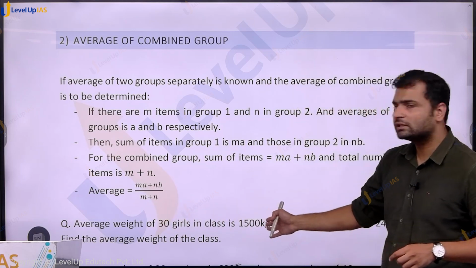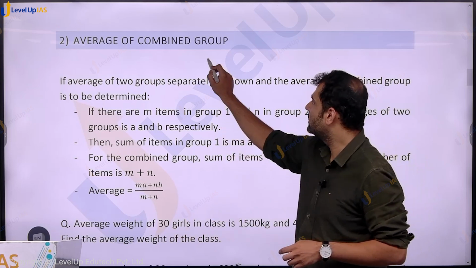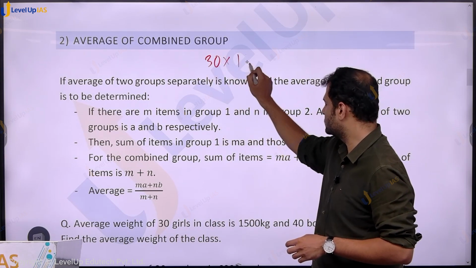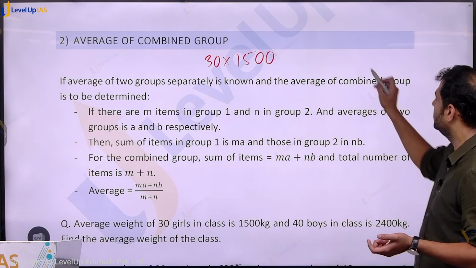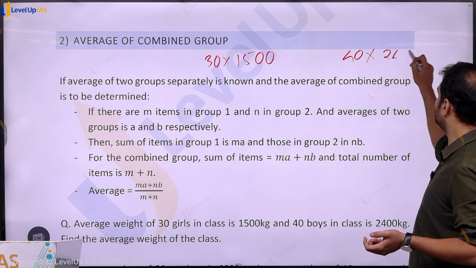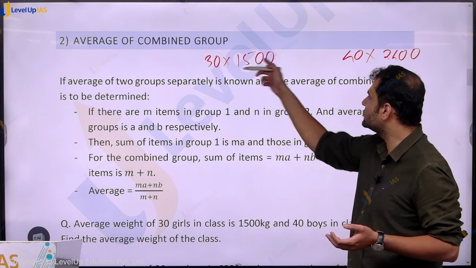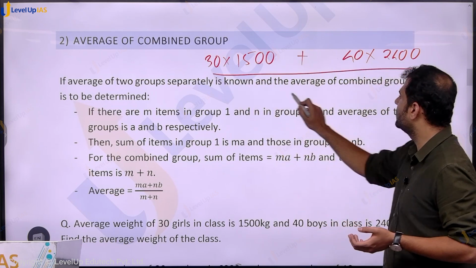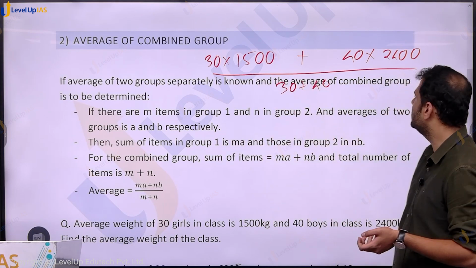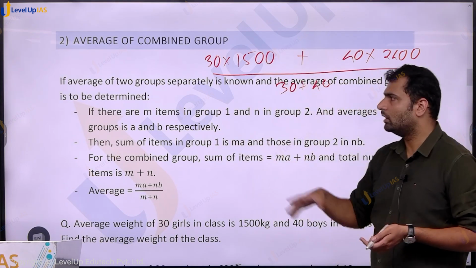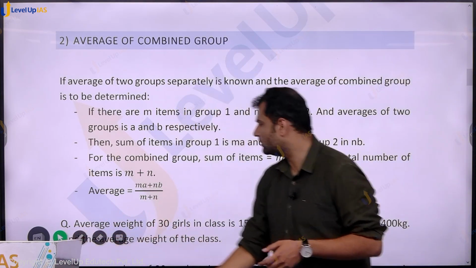Average weight of 30 girls is given. So we can find out sum of weights of all the girls, which is average into number of items, which is this. Sum of weights of 40 boys is 40 into 2400. That would be the sum. And average weight of the class will be total sum, which is this sum plus this sum, divided by total number, which is 30 plus 40. Just calculation remains now. 30 plus 40 is 70, and this you can multiply and calculate. That would be the average of the class.